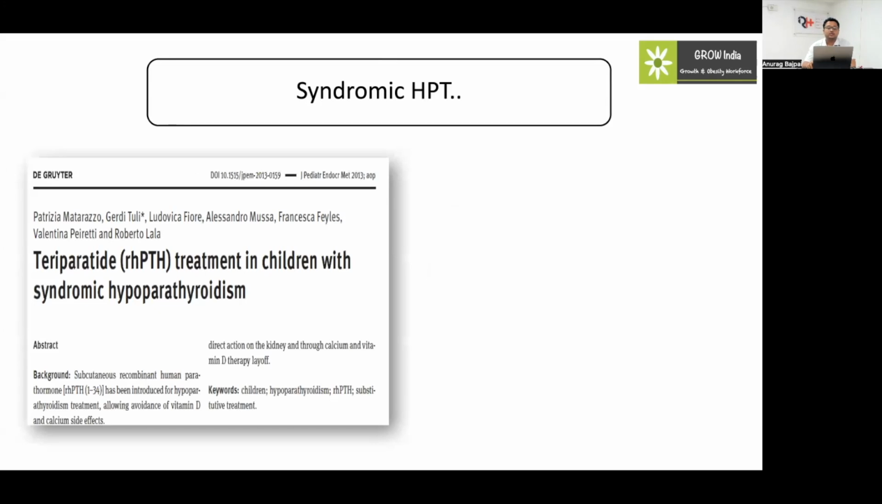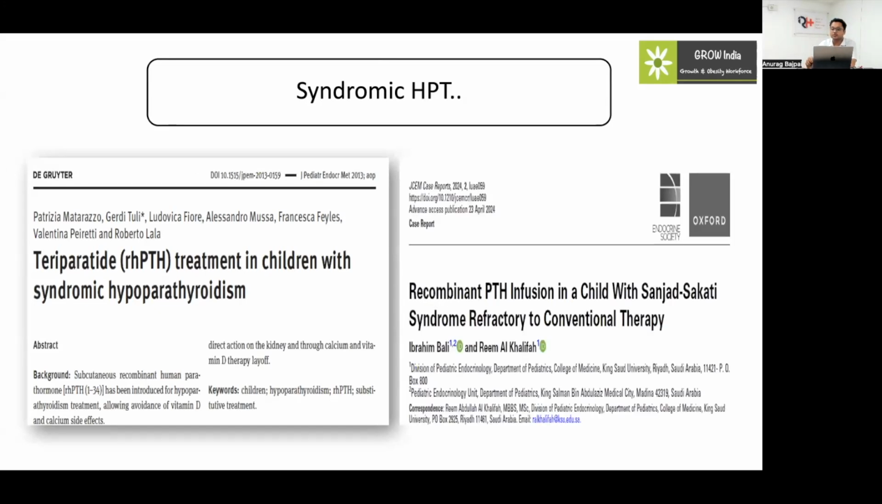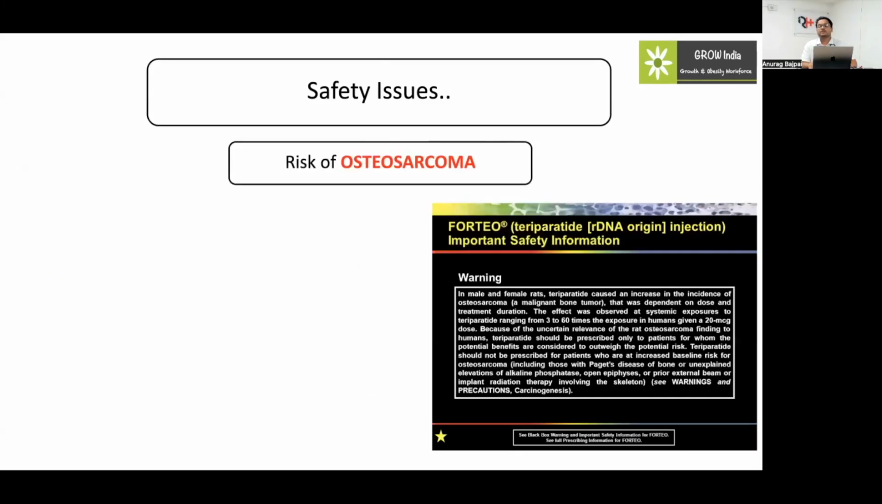Also, there are some case reports where we can use this PTH therapy in syndromic hypoparathyroidism. So what are the safety issues that we have still now? There is one risk of osteosarcoma, which has had an FDA black box warning till now.